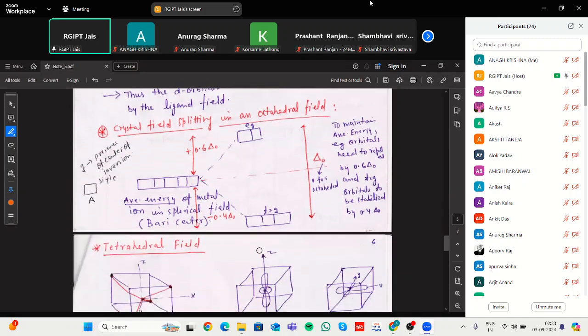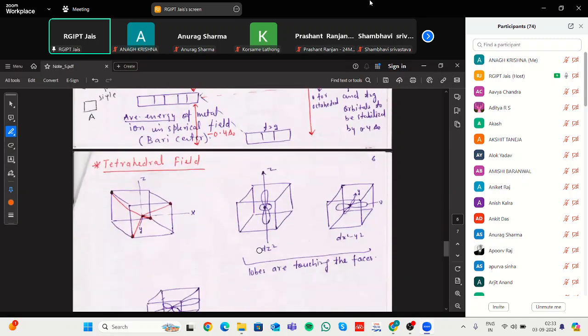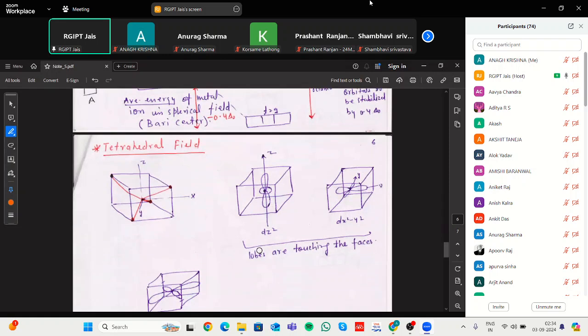But in the case of tetrahedral, the orbitals exist either as dx square minus y square or dz square, because these lobes are touching that face. In the case of dz square, the orientation is toward the z axis.